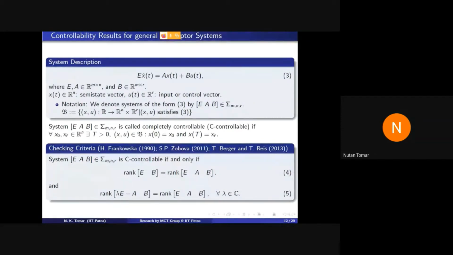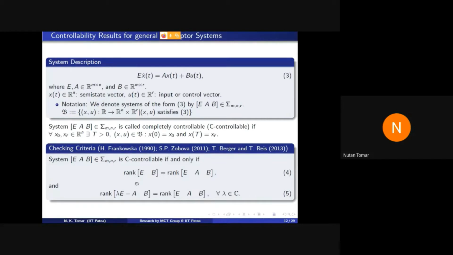See, this is not straightforward like the state space system. In a state space system, in Hautus's test, we have seen lambda I minus A, and that was related with the eigenvalues of A. Here E and A both, even these are not square. So checking this condition number 5 is not easy. Although it is written in terms of rank, it is a pure algebraic thing, the checking procedure is not easy. So what we have done,